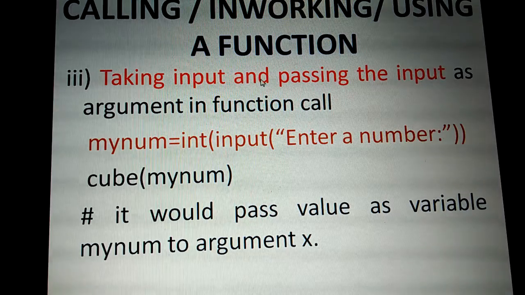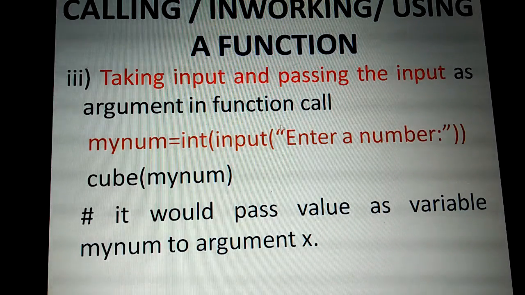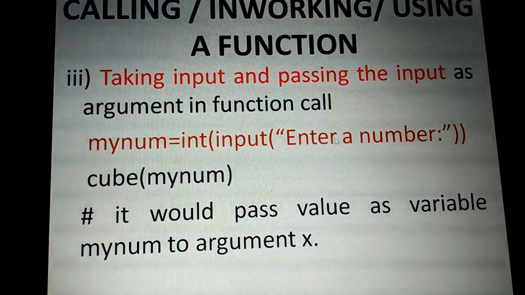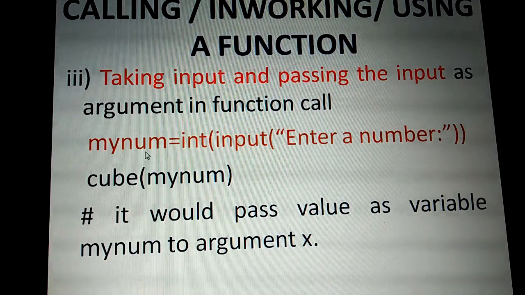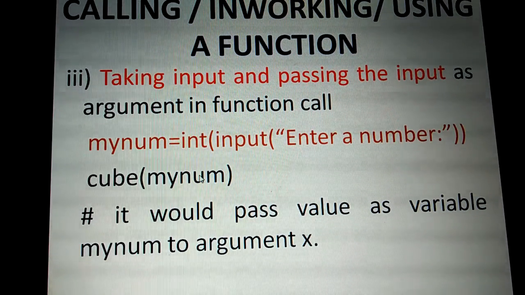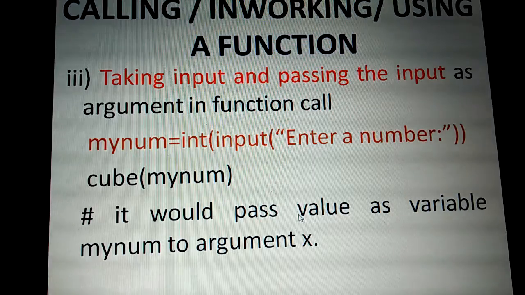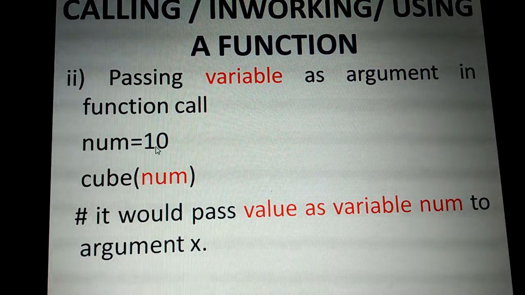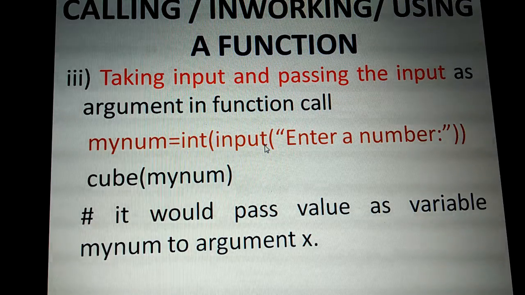Next one is taking input and passing the input as argument in the function call. This only we have seen in that example. So using int of input of enter a number, it is assigned to my num variable. So cube of my num we are sending, so it would pass the value of variable my num to argument x. Here we assigned directly, but here we are getting it by using the input statement.